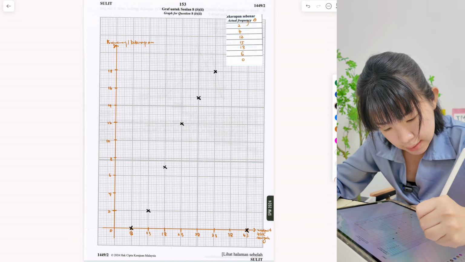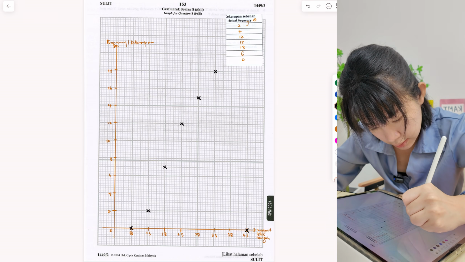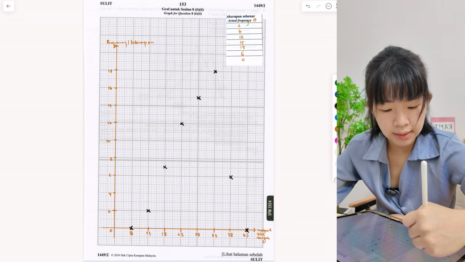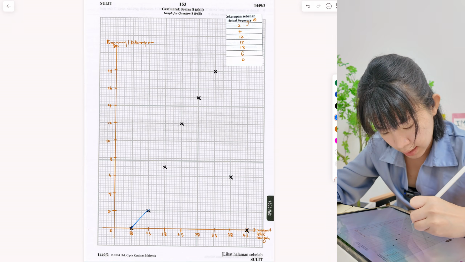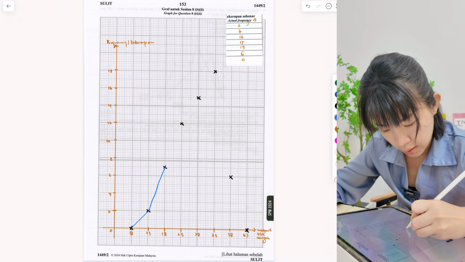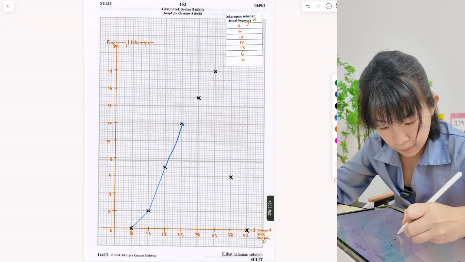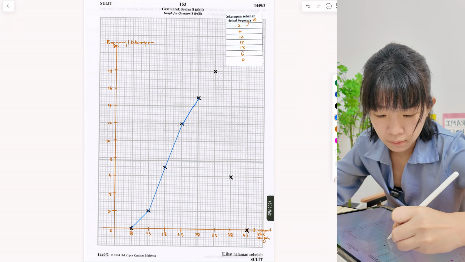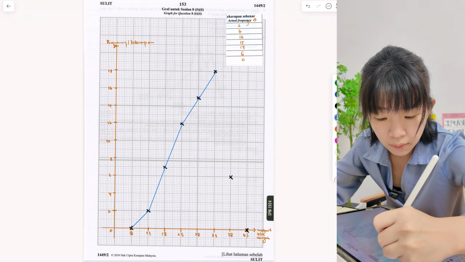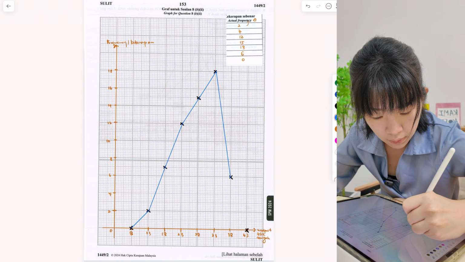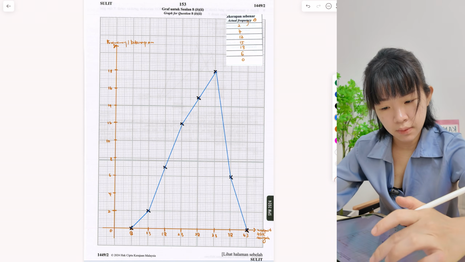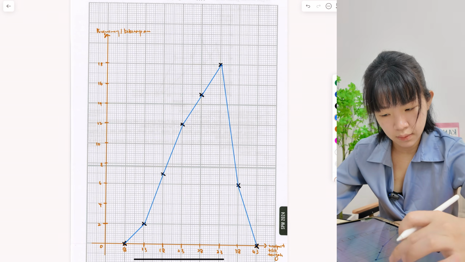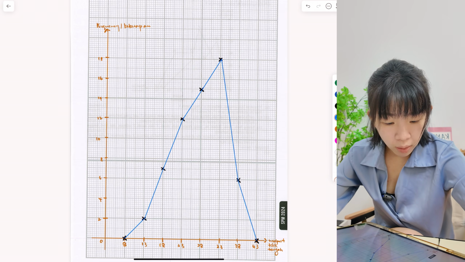Then next 6. Last 0. Then use a ruler to join it. It has to be a straight line. Okay, so the frequency polygon is done.